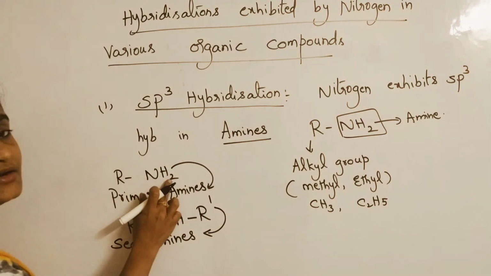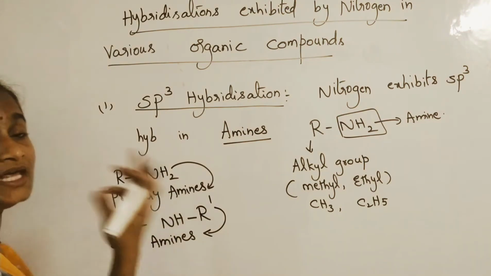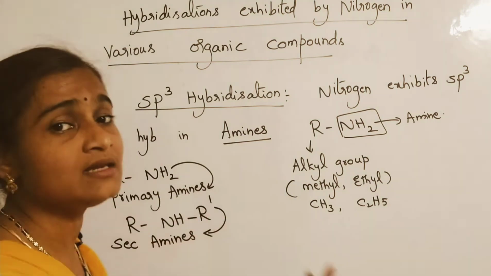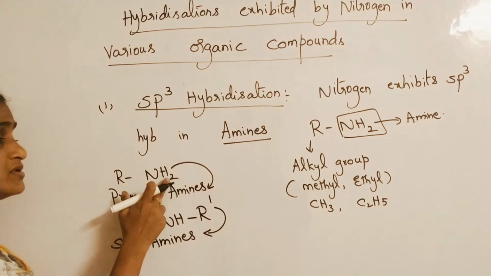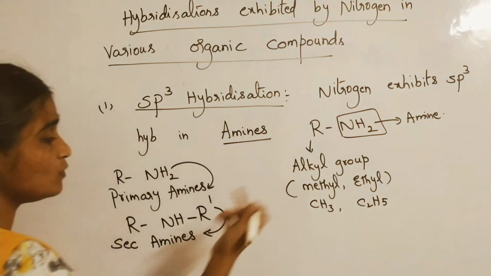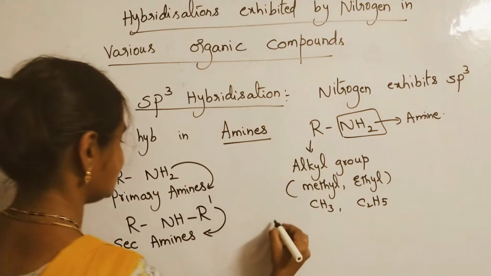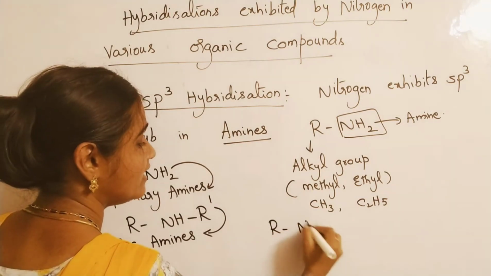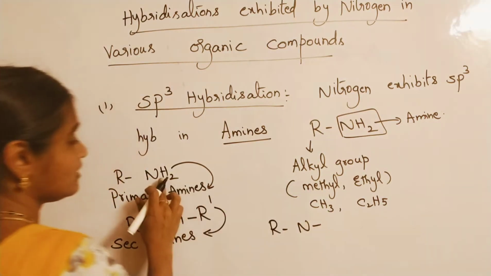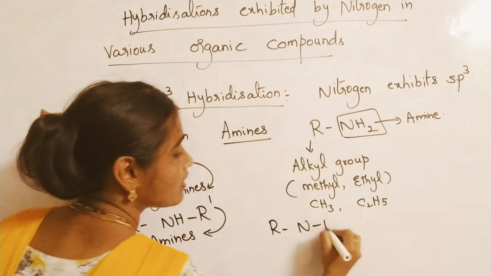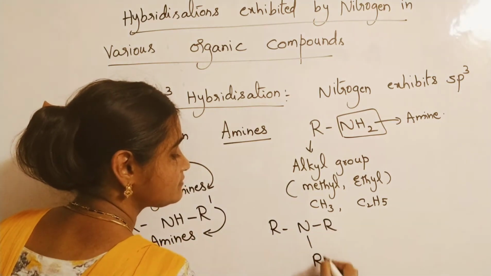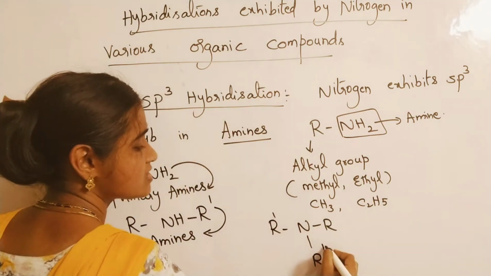Suppose all 3 hydrogens of ammonia are replaced by alkyl groups, like R, R dash, R double dash.